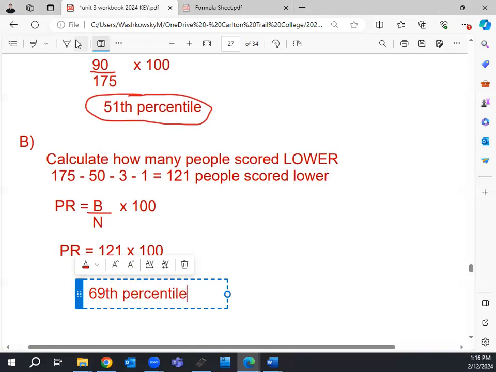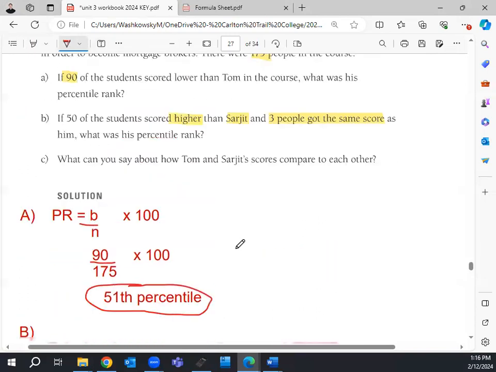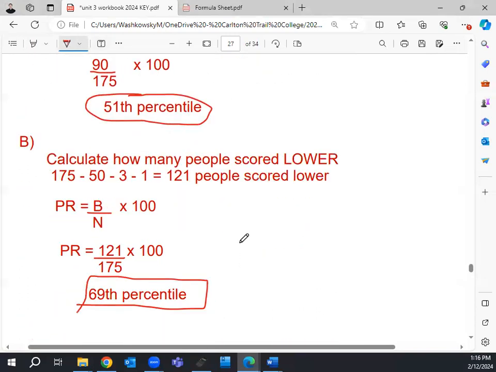So 69% of people scored lower than him. So if that's the case, he clearly did fairly okay in the class, right? I'll give you a second to make sure it's all written down.